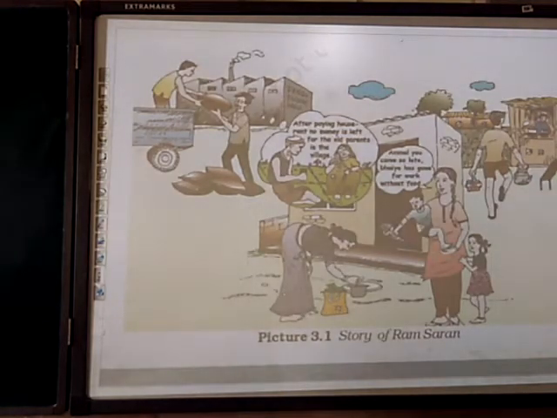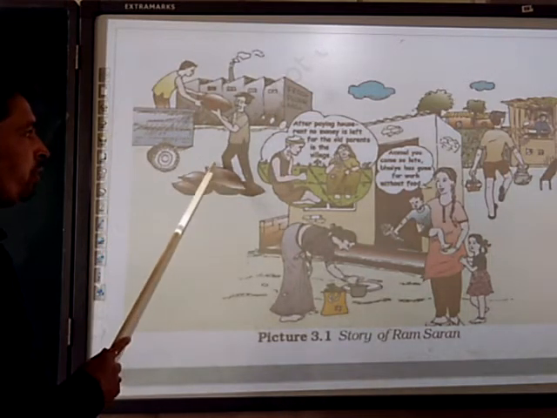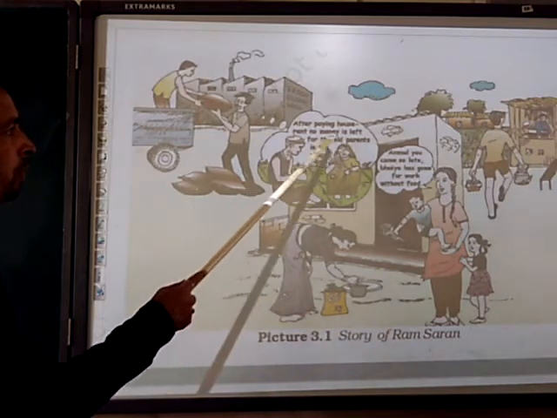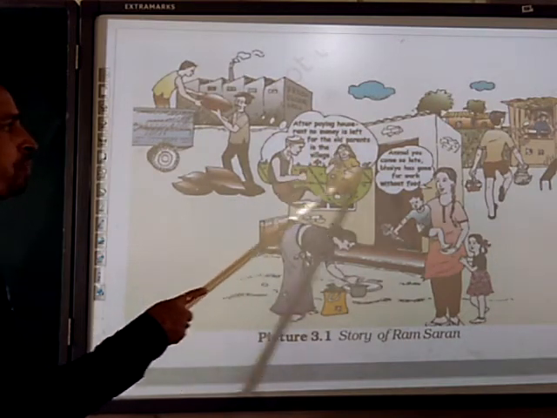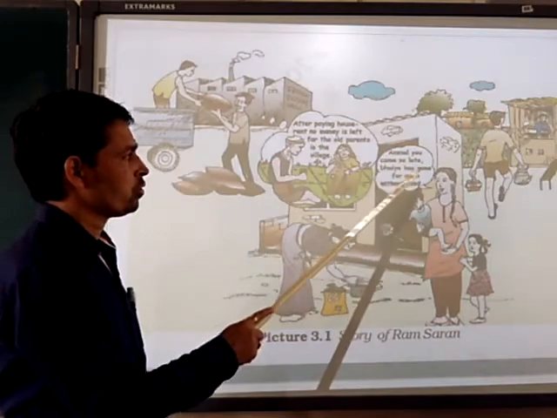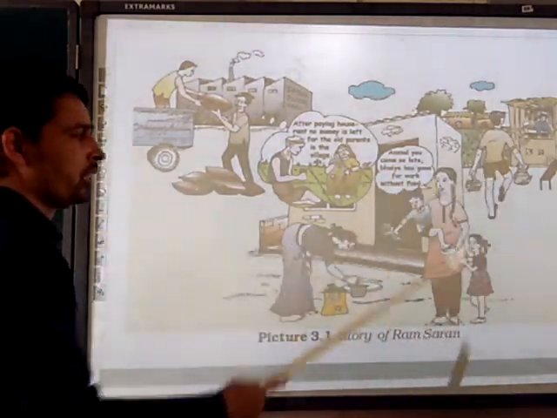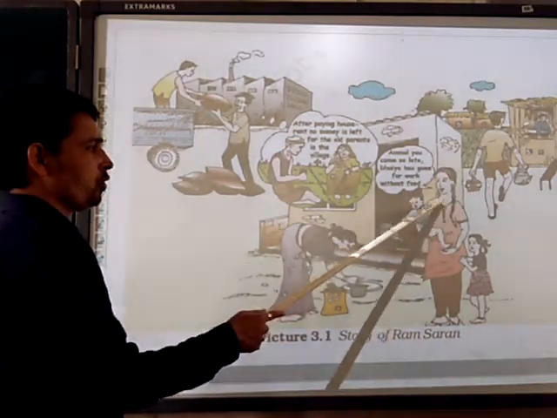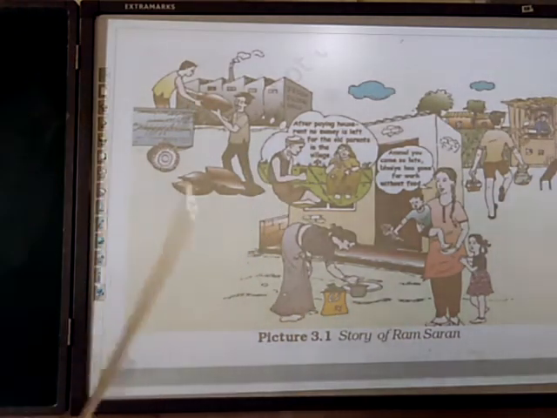Then this is the photograph story of Ram Sharan, how the people are managing. You are seeing the factory area, the flour mill, right? After paying house rent, no money is left for the old parents in the village. "Amal, you came so late, Bhaiya has gone for work without food." Right? What are the family members doing? See here, 1, 2, 3, 4. Mother, father, old parents at the village.